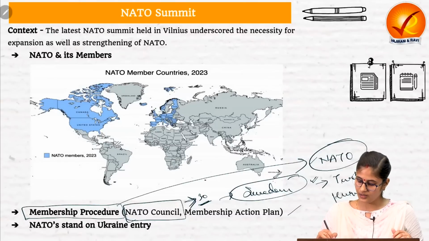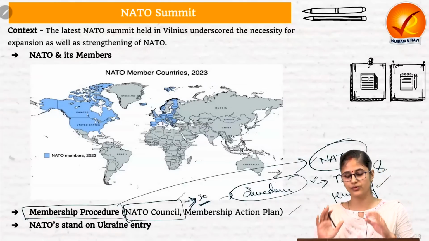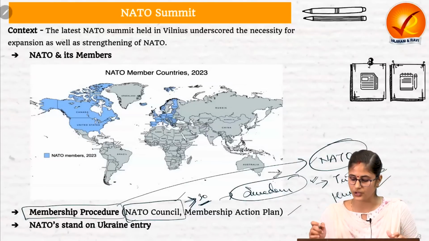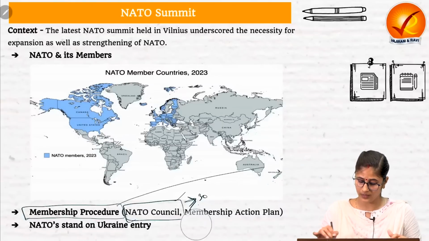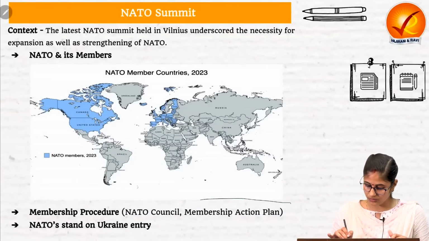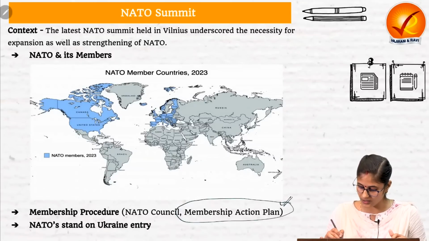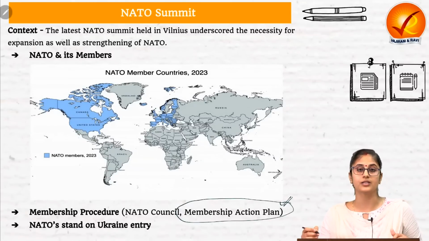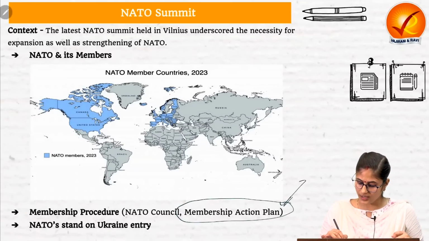So after the NATO Council has approved that okay, you can now come and join NATO as a member, the country needs to satisfy certain commitments which are mentioned in the membership action plan. What are the requirements?